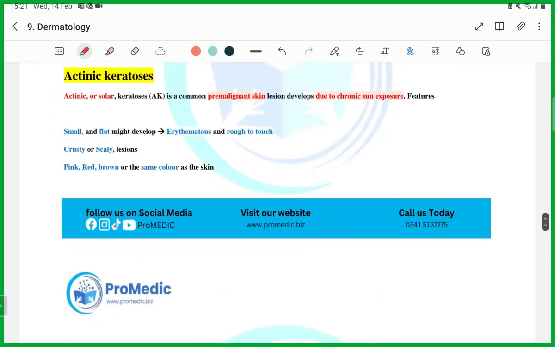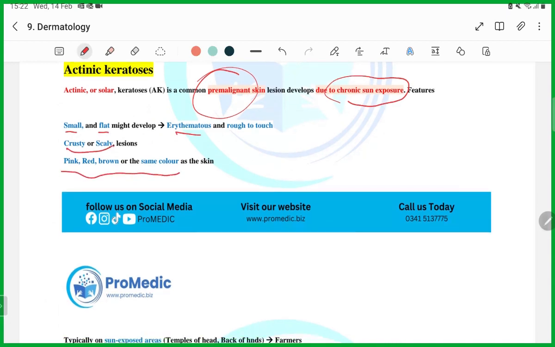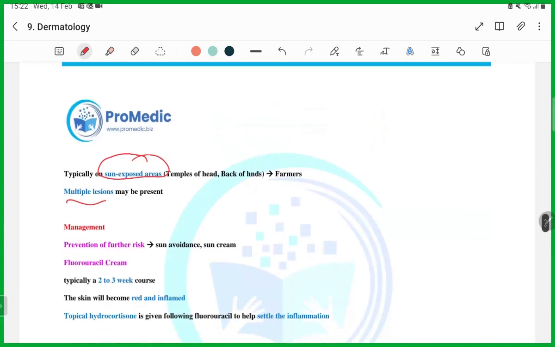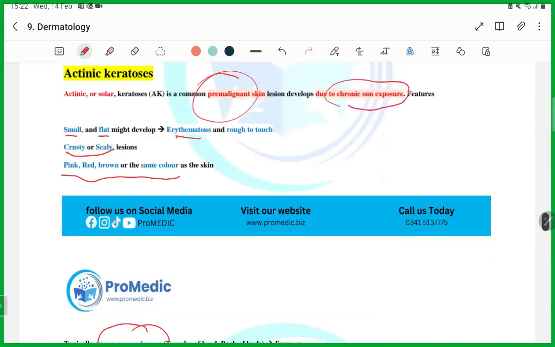Then you have actinic keratosis, guys. Actinic keratosis. Pre-malignant skin disease. Very dangerous, due to chronic sun exposure. Small, flat, erythematous lesion, maybe crusty or scaly, pink, red, brown, or the same color as the skin. Mostly in the sun exposed areas. Multiple lesions. So guys, how will you get the question from this?